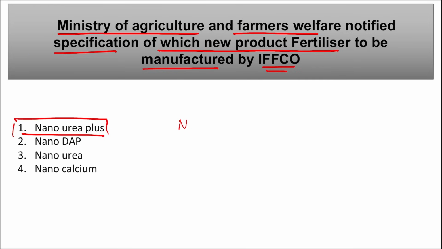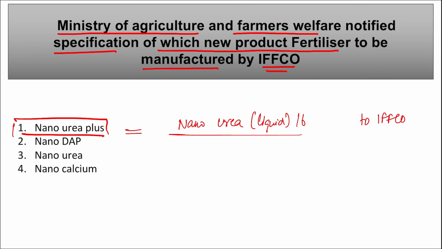This is also known as Nano Urea Liquid 16, that is Nano Urea Plus, right? The specification for this new fertilizer was provided by the Ministry of Agriculture and Farmers Welfare. They were provided to whom? They were provided to IFFCO, right?